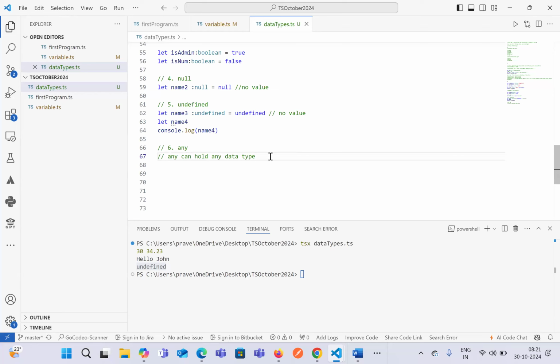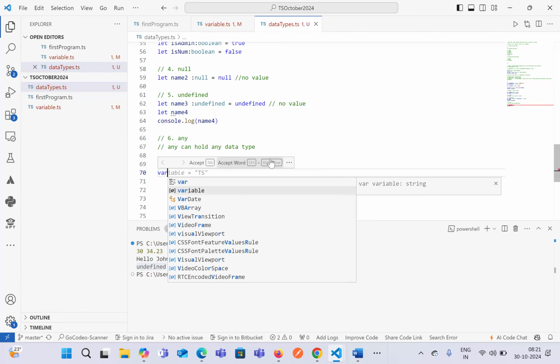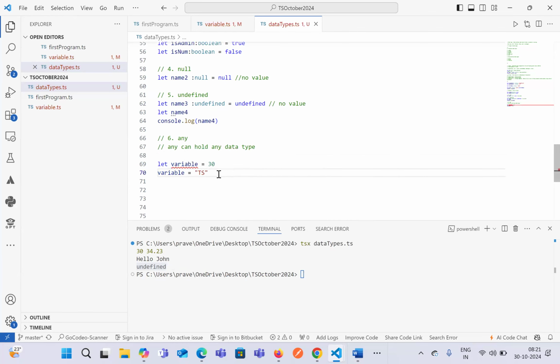This is similar to what we have seen in JavaScript, where we defined a variable, let's say variable equals 30, and then we changed the variable to a string, right? So it was allowed in JavaScript because JavaScript is a dynamically typed language.